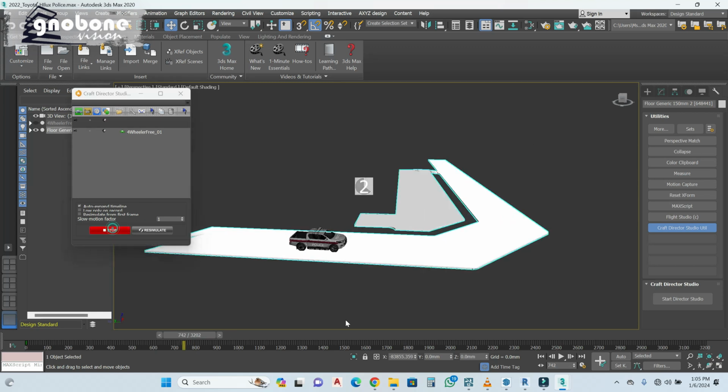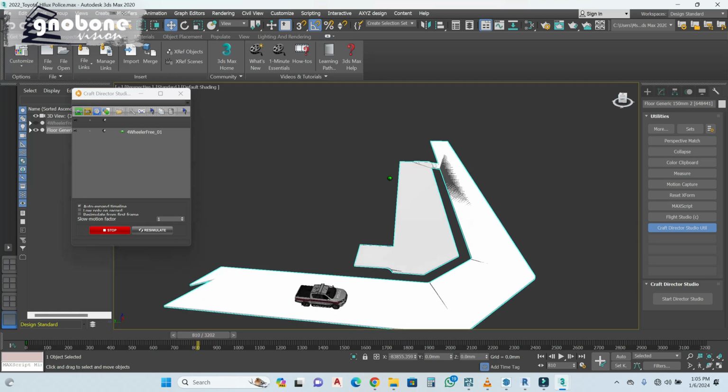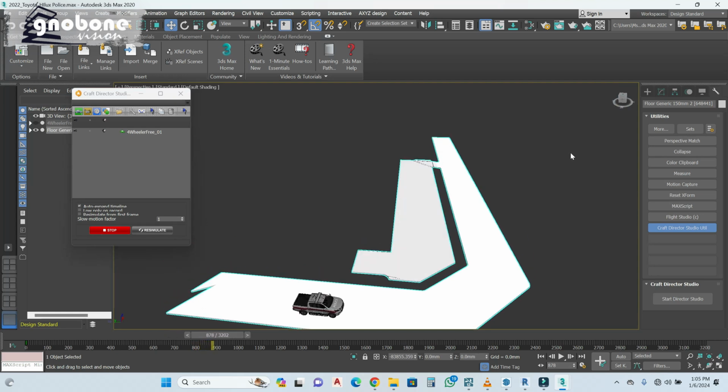Okay, so hit record. Car goes down. Remember our settings, just like the way you drive a car. Move. Alright, so we have that, we hit stop.